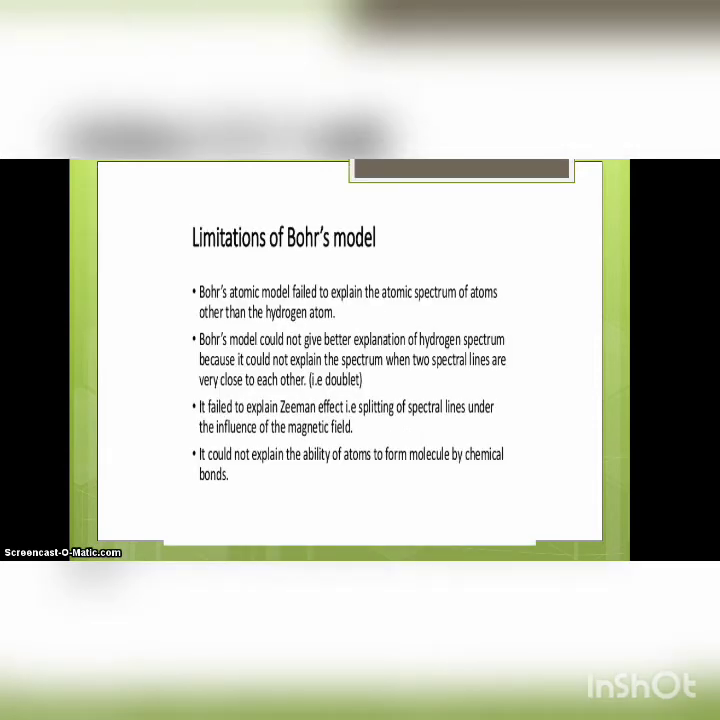But there are some limitations. It failed to explain the spectrum of atoms other than hydrogen. Also, in the hydrogen atom, there are spectral lines that are very close to each other, which it could not explain. It also failed to explain the Zeeman effect, which is the effect in the presence of a magnetic field, and it does not explain the chemical bond.